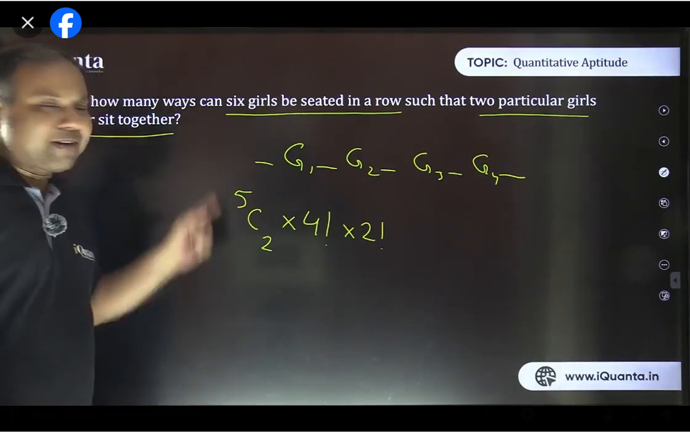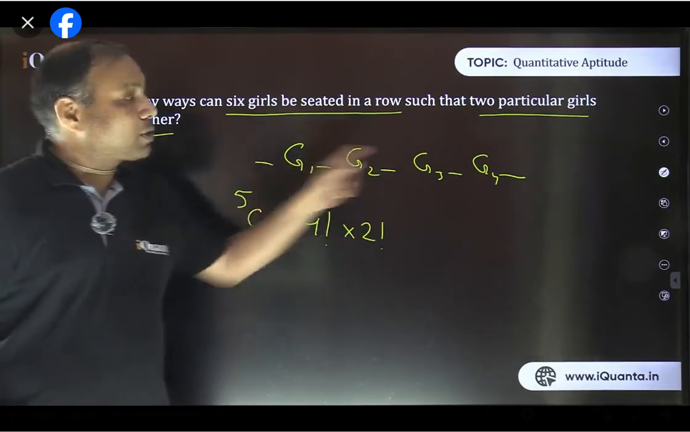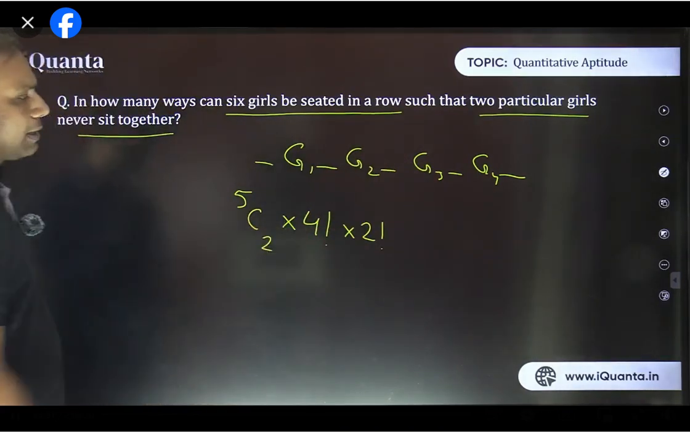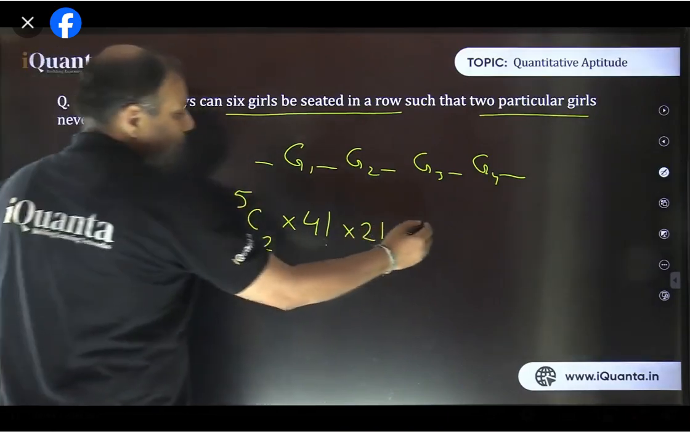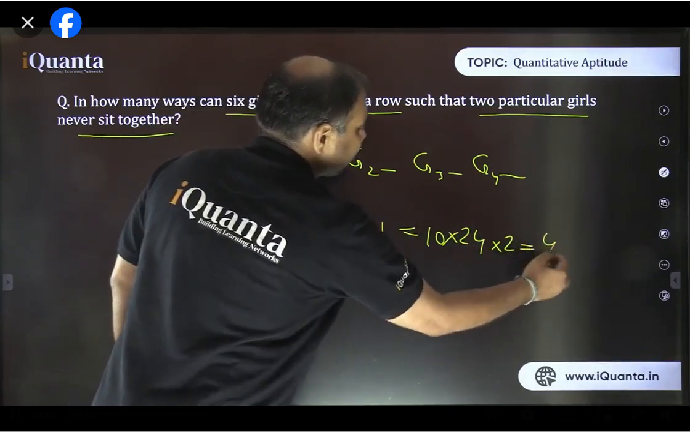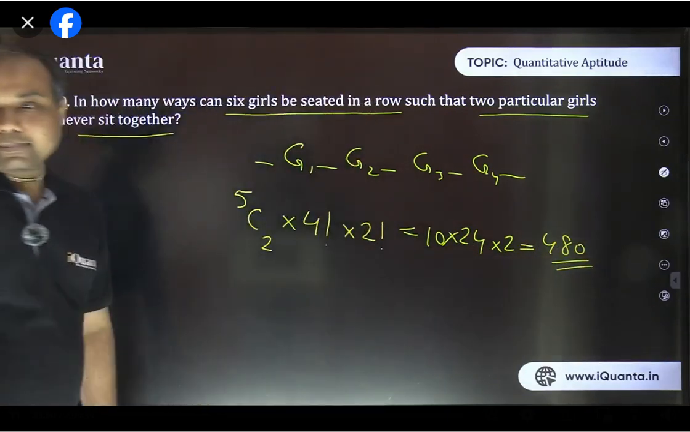Most of you wrote only 5C2 or 5C2 into 2 factorial. But what about these 4 girls? They can also be arranged among themselves, isn't it? So this is the final answer. Now you can simplify also. 5C2 is 10, 4 factorial is 24, and 2 factorial is 2. That comes out to be 480. Fine.